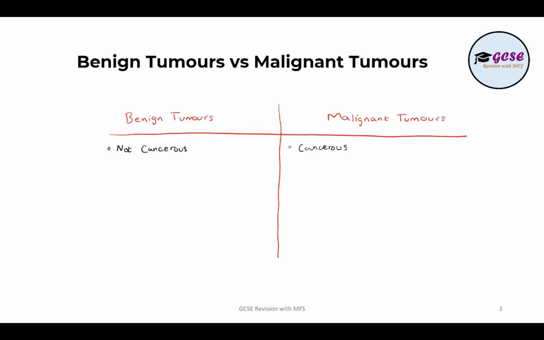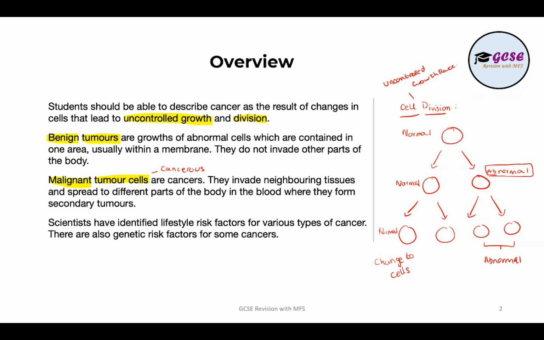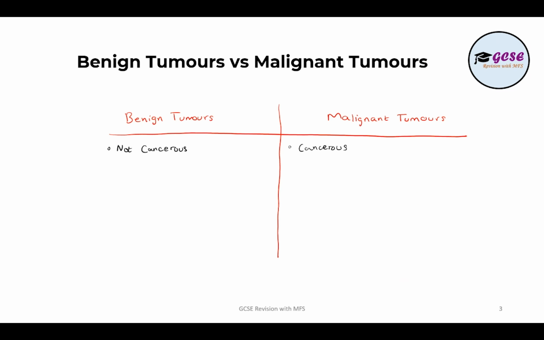Now, if we go back here, benign tumors are the growth of abnormal cells. However, the key difference here is that benign tumors are usually contained within one area of the body by a membrane.